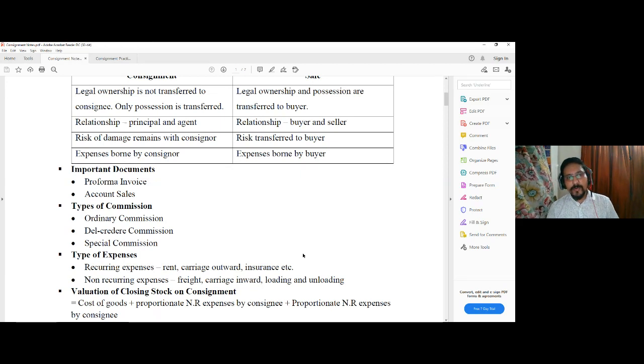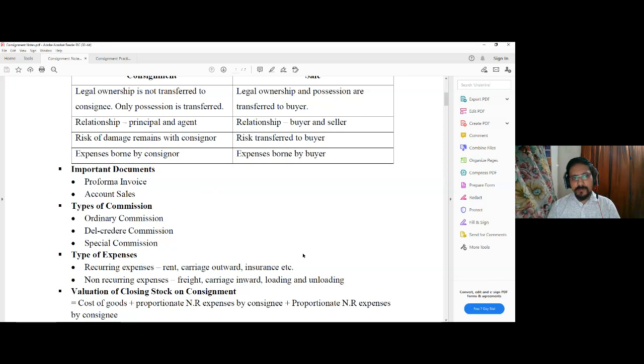So in that way, pro forma invoice and account sales are not similar. These are two different types of documents. Now in case of consignment, basically the consignee sells the goods for a certain commission. So he is offered a certain commission. Now these commissions are mainly of three different types.